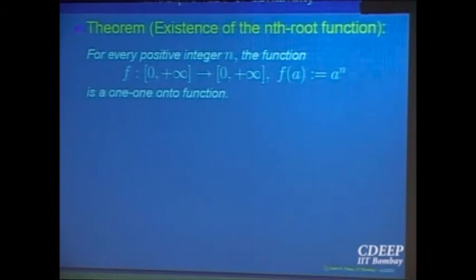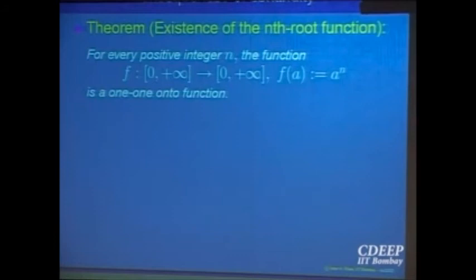Can you say this function is 1-1? Actually, one can prove not only is it 1-1, it is also an onto function. And we have already seen x raised to power n is a continuous function. So this is a 1-1 onto continuous function, so the inverse must be a continuous function. What is the inverse function? You will say a point a goes to a^n. So where will that point come back to? A point b will come back to b raised to power 1 over n.